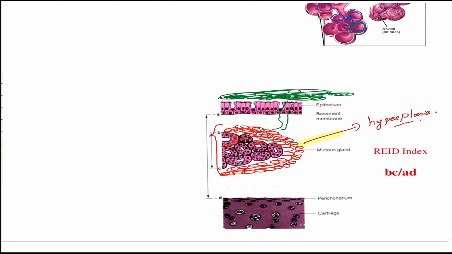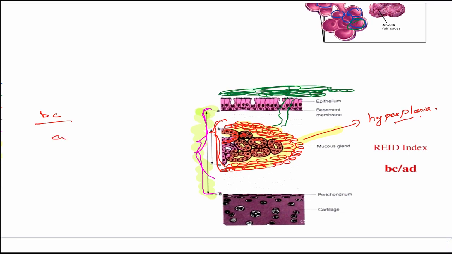So imagine this is the entire thickness of the bronchial wall. Imagine this is the total thickness of the bronchial wall, and the red one is the thickness of the mucus glands. So we have a ratio of this thickness BC divided by the entire thickness, which is AD.